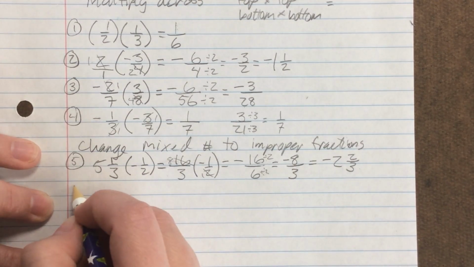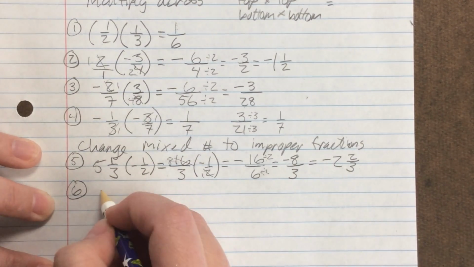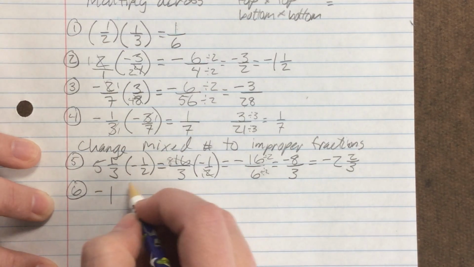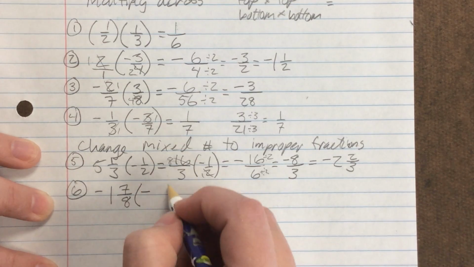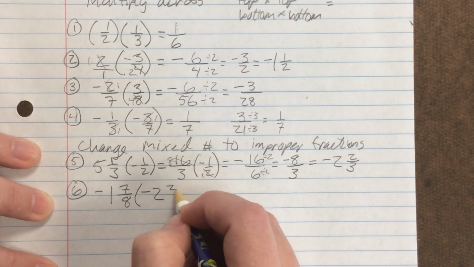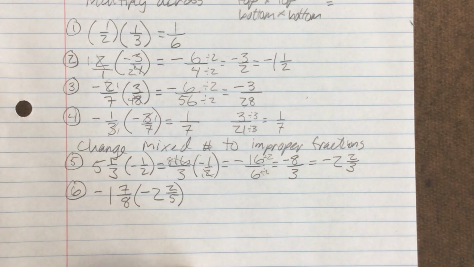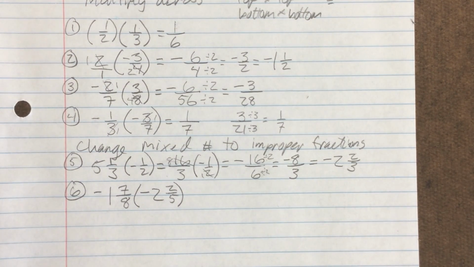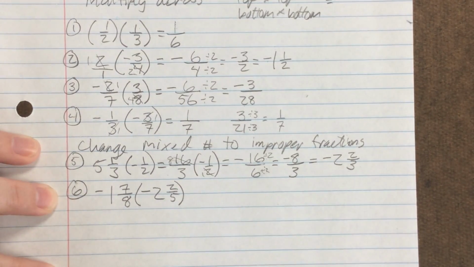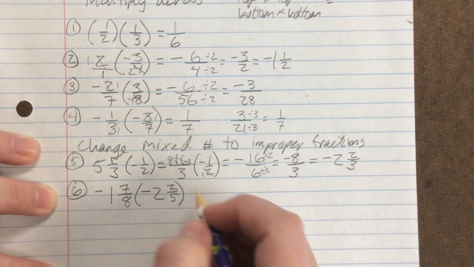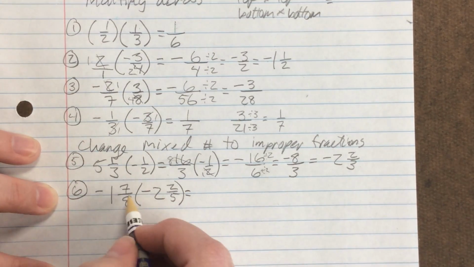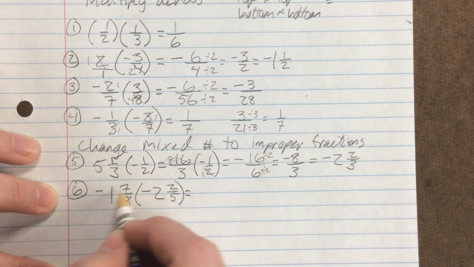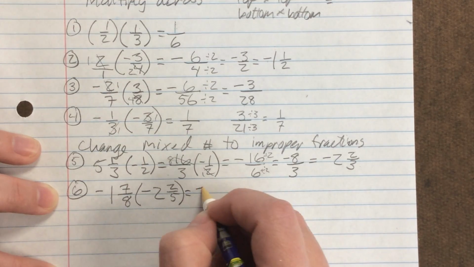Oh, this one's a little crazy. -1 7/8 times -2 2/5. Woo! This one has lots of mixed numbers and all the negatives, and check that out. All right. First thing, when you have mixed numbers, change them to improper fractions. Nicely, we don't have to get common denominators at this point. 8 times 1 is 8, plus 7 is 15.